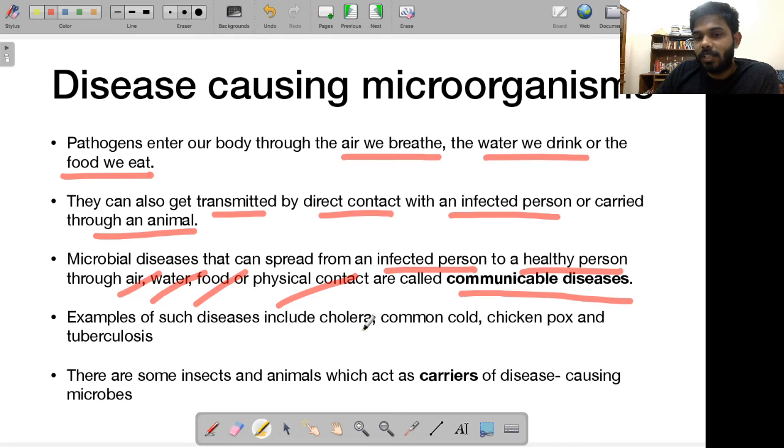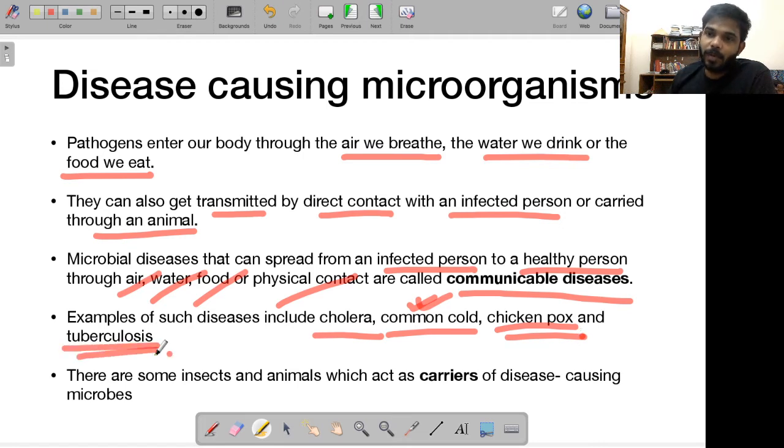Examples of such diseases: you have cholera, you have the common cold, a pretty common example, right? Your common cold is something that spreads very quickly from one infected person to the other, right? Then chicken pox, this is another one. If one of your family members gets chicken pox, then it quickly spreads to the other person also, right? Then tuberculosis, these are all communicable diseases. Other diseases that do not spread like this are called non-communicable diseases.